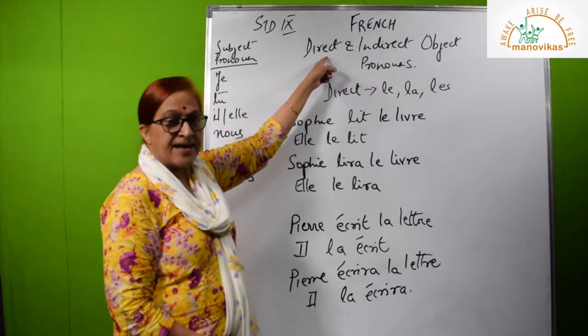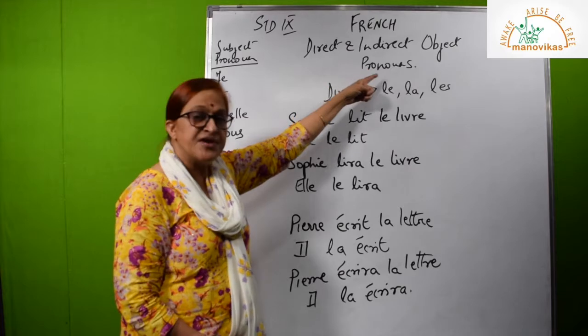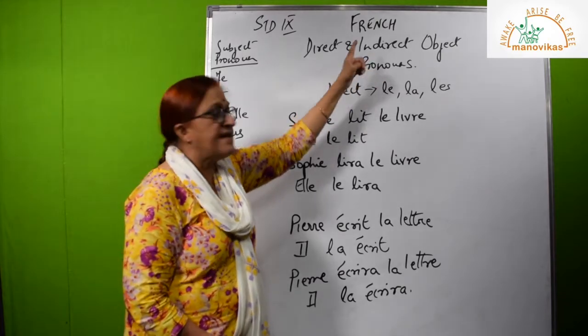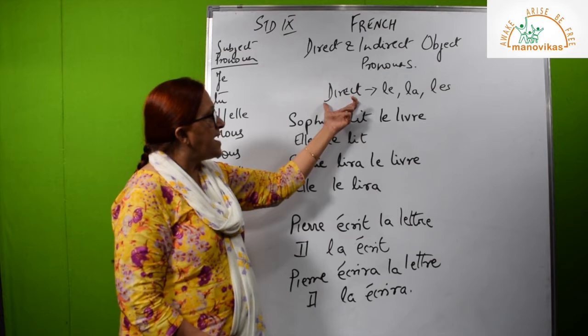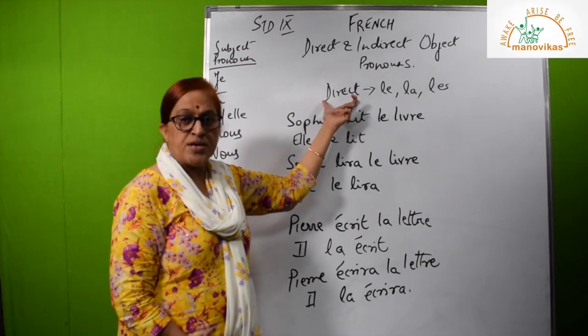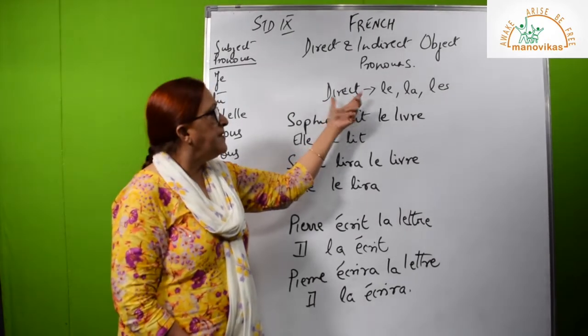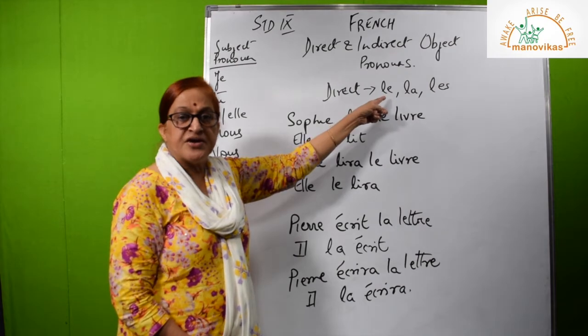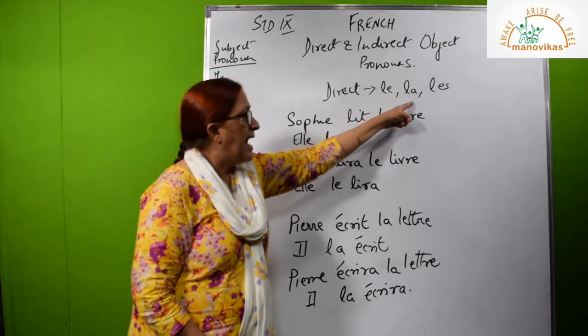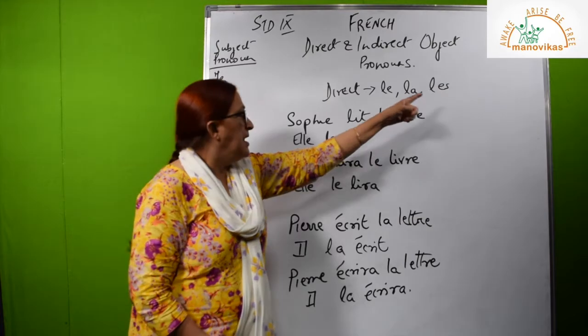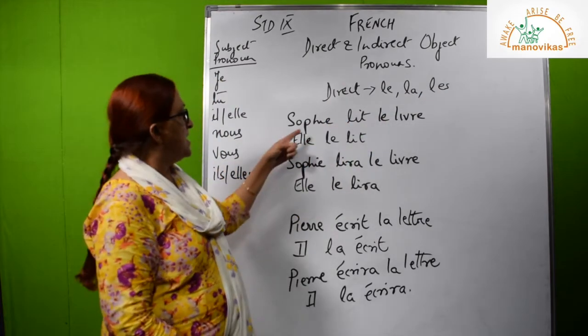First we will deal with direct object pronouns, and then, if time permits, I may introduce indirect object pronouns. Now in the direct object, you already know, in my last video I taught you, depending on the gender of the noun, it can be either le, la or les for plural. Now let's take some examples.